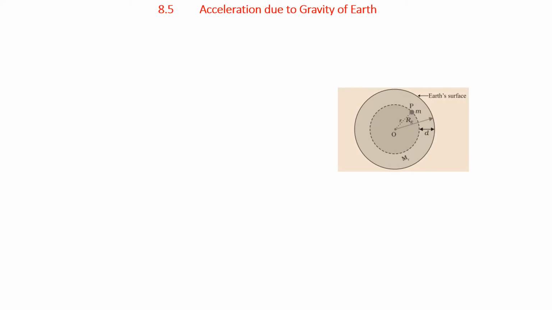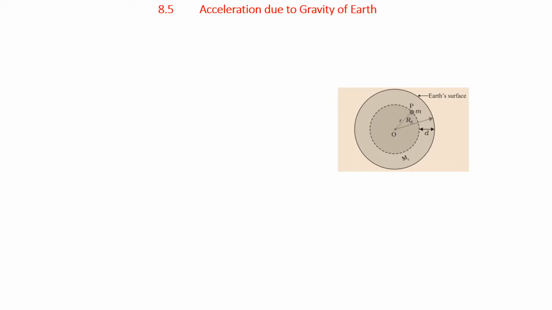Acceleration due to gravity. The Earth can be considered to be a sphere made of a large number of concentric spherical shells, with the smallest one at the center and the largest one at the surface. A point outside the Earth is obviously outside all the shells. Thus, all the shells exert a gravitational force at the point outside just as if their masses are concentrated at their common center, according to the result stated in our previous sections.